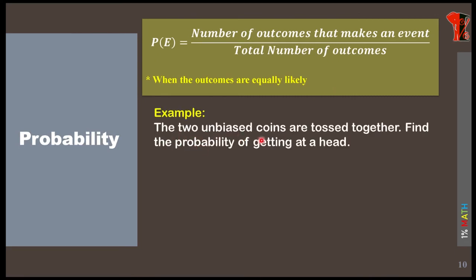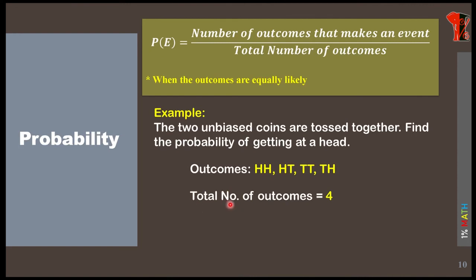Two unbiased coins are tossed together. Find the probability of getting a head. Unbiased coins means there is no difference in the coins. So when you toss 2 coins together, we will get outcomes as head and head, head and tail, tail and tail, and tail and head. And the total number of outcomes over here is 4. And the number of heads in the experiment is 2, correct?